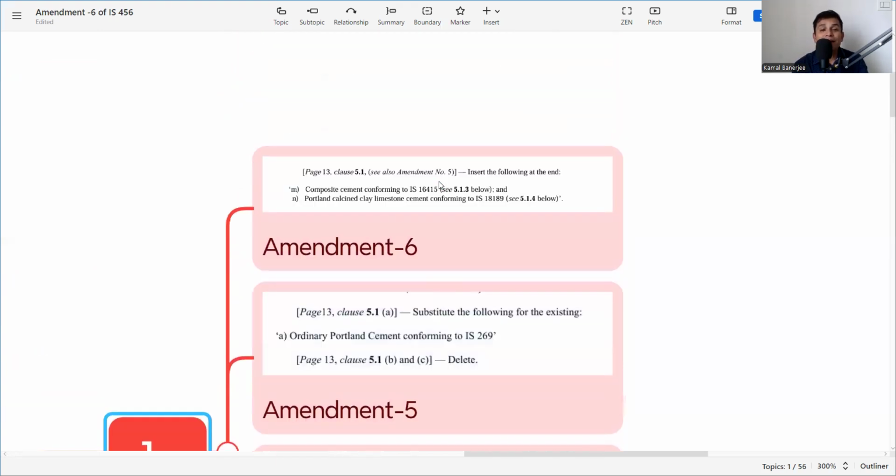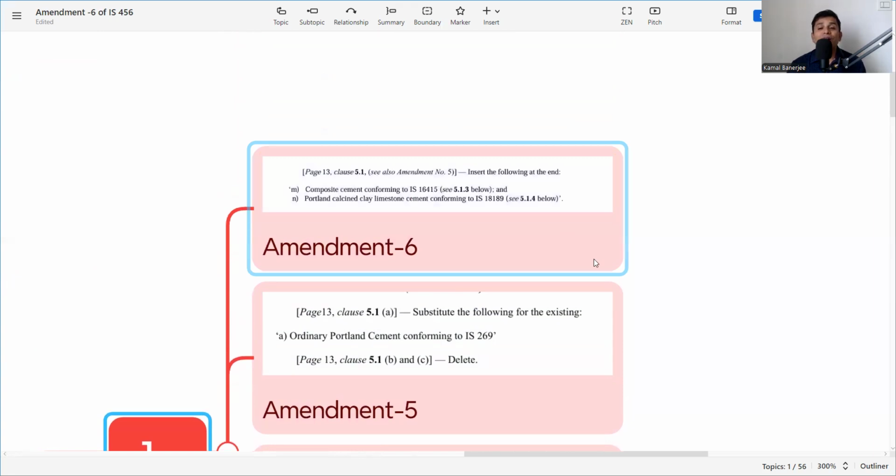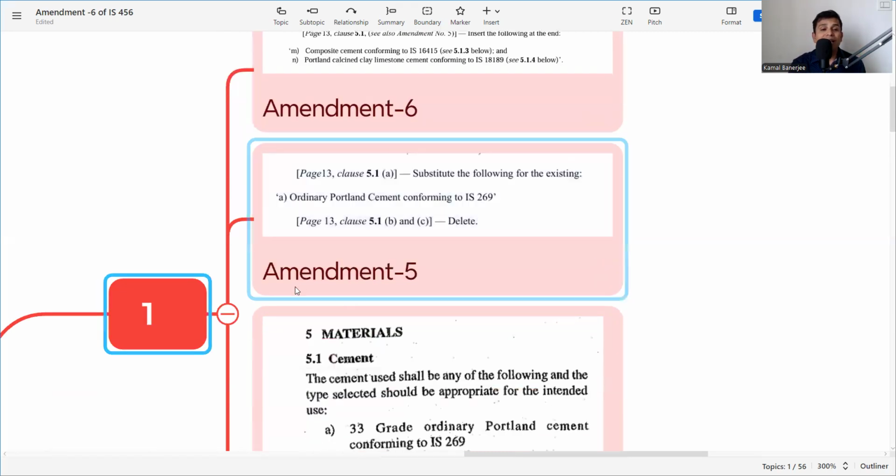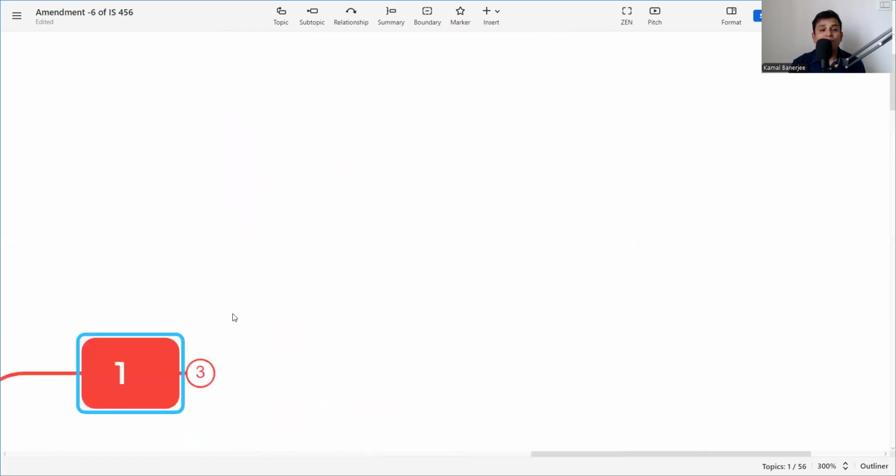And here they are inserting two types of cement. What? Composite cement conforming to IS 16415 and Portland calcined clay limestone cement conforming to IS 18189. So these two cements can also be used for concrete purposes. So in Amendment number 6, they have included these two. So this is the first change they have made.